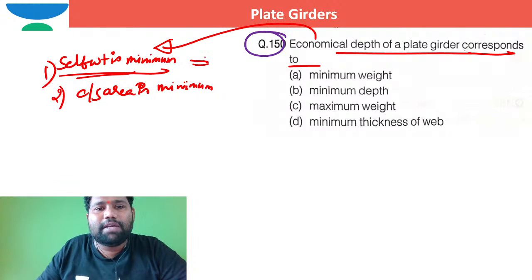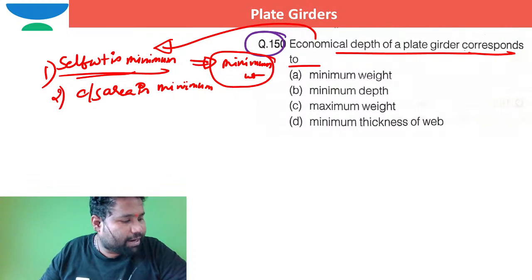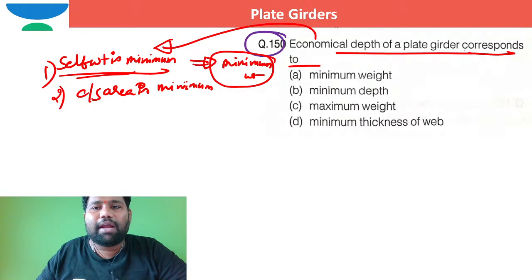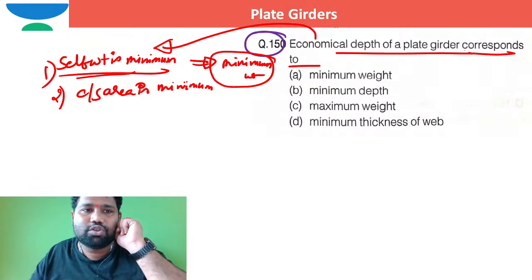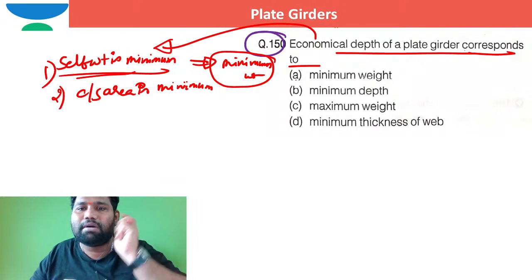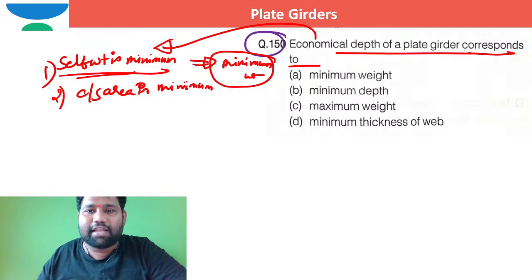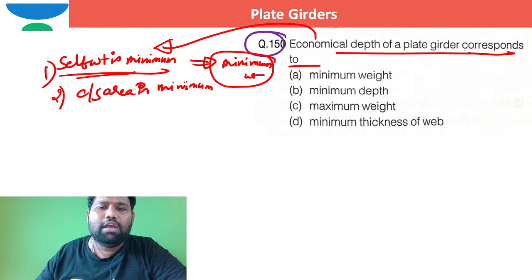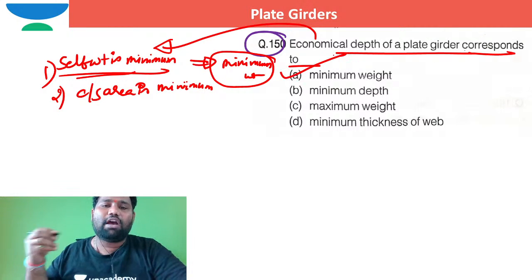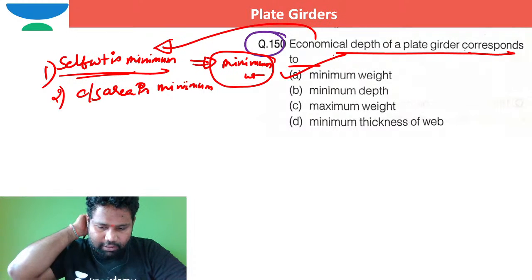Self weight is minimum means minimum weight. So the economical depth of the plate girder corresponds to minimum weight or minimum cross sectional area. There is no cross sectional area option, only the weight option is there. So I can say option A itself is the correct option.